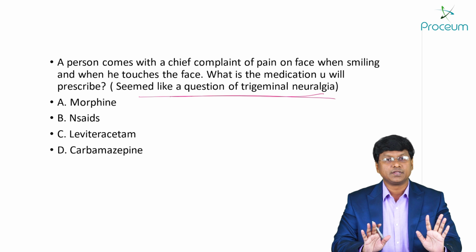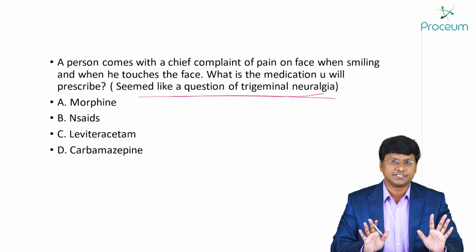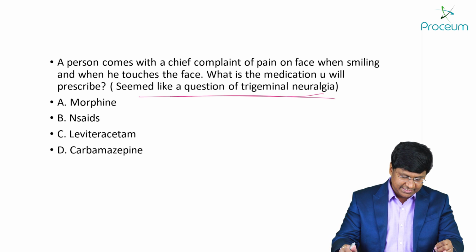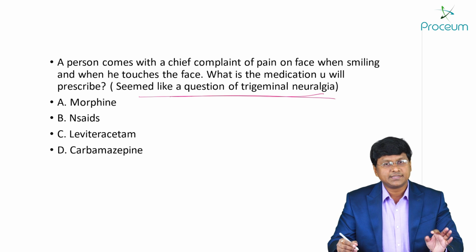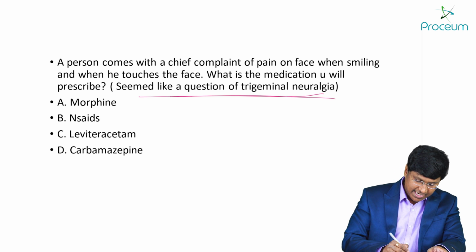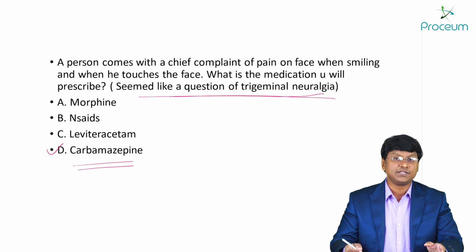Sir, the clinical scenario was similar to that of your trigeminal neuralgia. Now, what is the drug of choice? The options are morphine, Ascites, levetiracetam, and as well as carbamazepine. So let me tell you that the drug of choice in patients with the trigeminal neuralgia is carbamazepine. Right? Drug of choice for trigeminal neuralgia is carbamazepine.